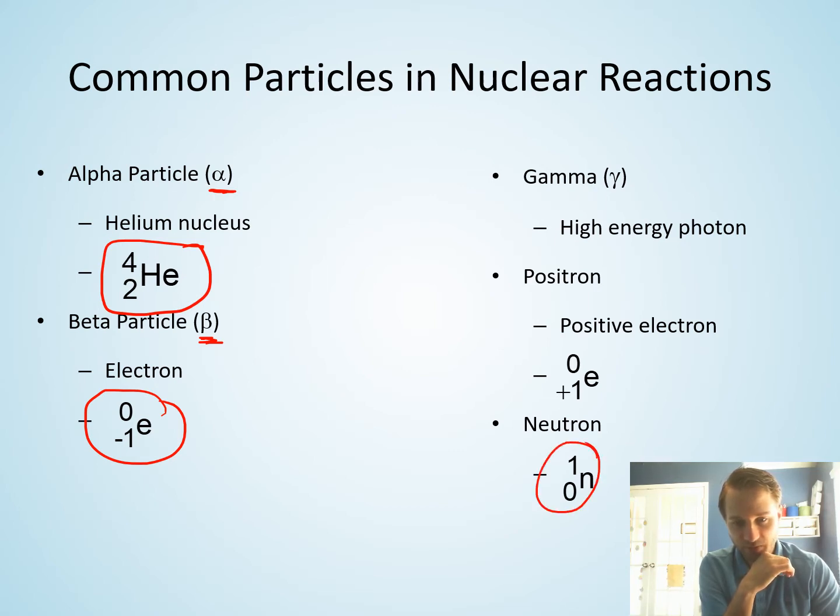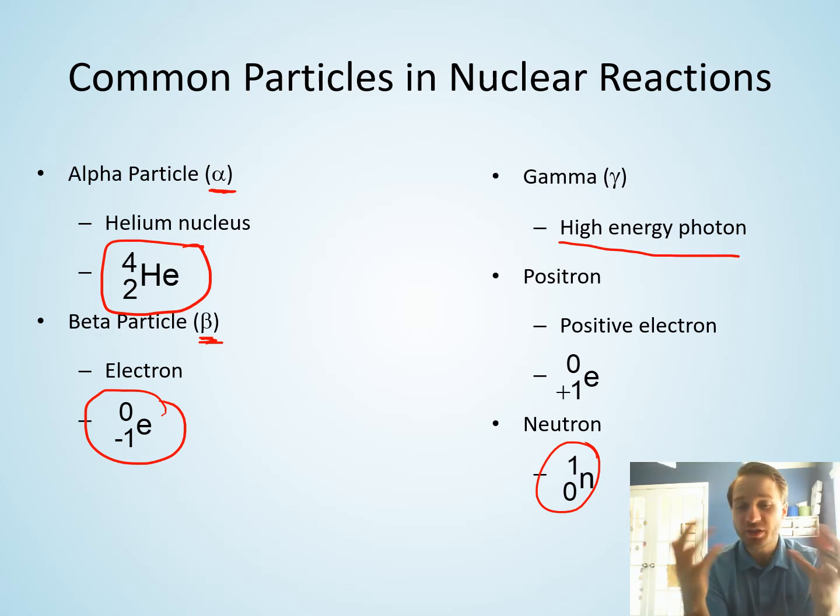Positron decay, where you emit a positron. A positron is a positive electron. And then gamma decay. Gamma decay is just high energy photons, high energy radiation, high energy light. There's ultraviolet light or even higher energy kinds of light. And so those are the different types of decay that one can have.